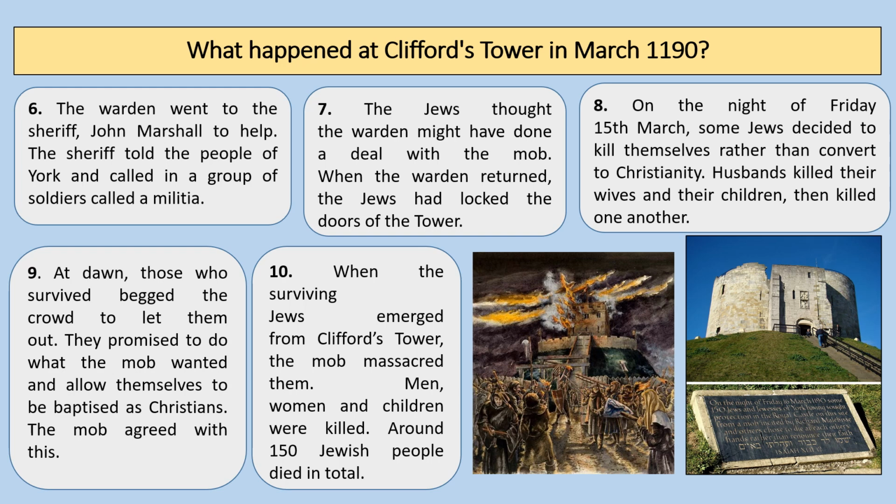On the night of Friday the 15th of March, some Jews decided to kill themselves rather than convert to Christianity. Husbands killed their wives and their children, and then they killed one another. At dawn, those who survived begged the crowd to let them out. They promised to do what the mob wanted and allow themselves to be baptized as Christians. The mob agreed with this. But when the surviving Jews emerged from Clifford's Tower, the mob massacred them. Men, women and children were killed, and 150 Jewish people died in total.